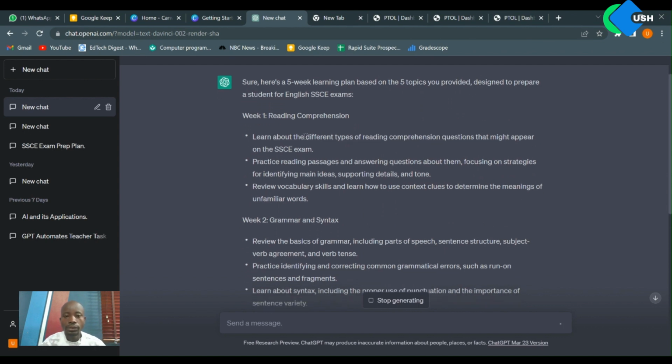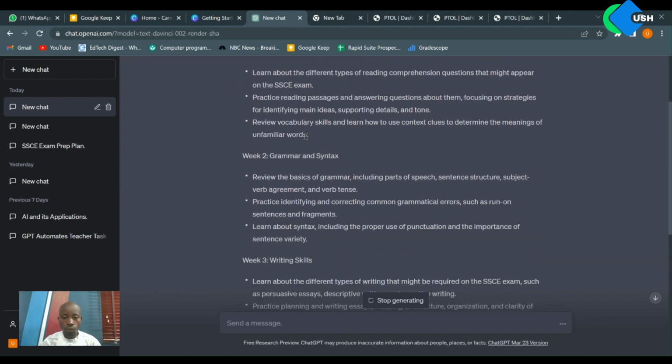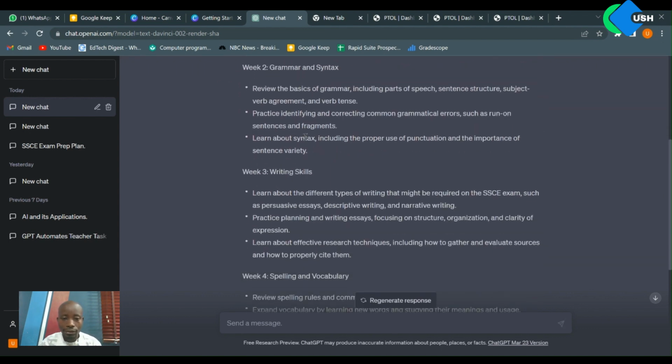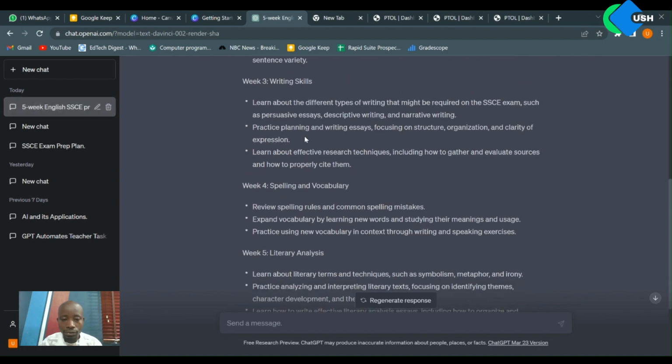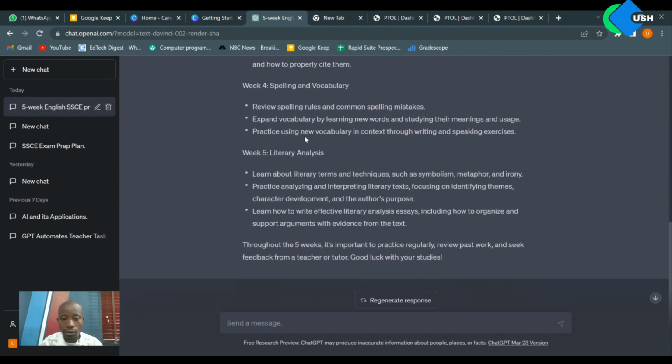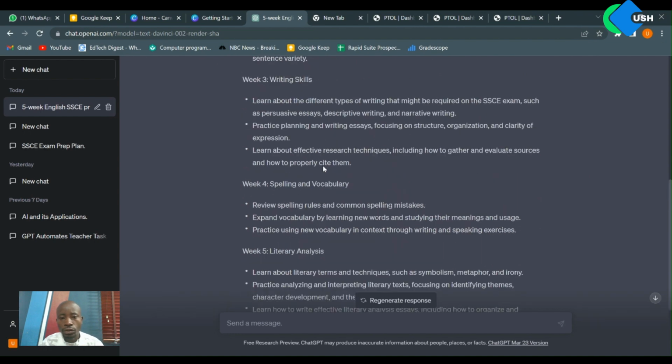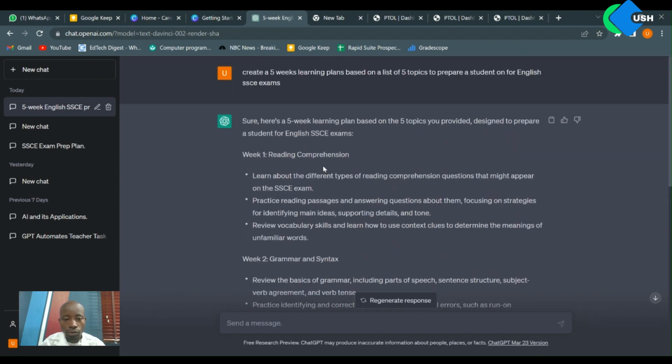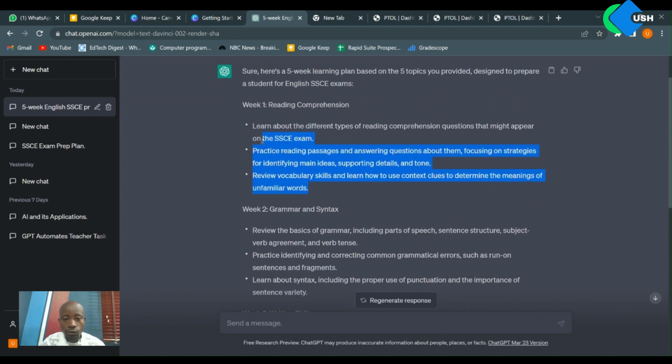So it says week one, reading and comprehension. Week two, grammar and syntax. Week three, writing skill. Week four, spelling and vocabulary. Week five, literary analysis. It also takes you one step further by telling you the specific things to focus on each week. In this week we are doing reading comprehension, and under this, these are the specific things we need to teach the student to give them a chance of success in the exam they are preparing for.